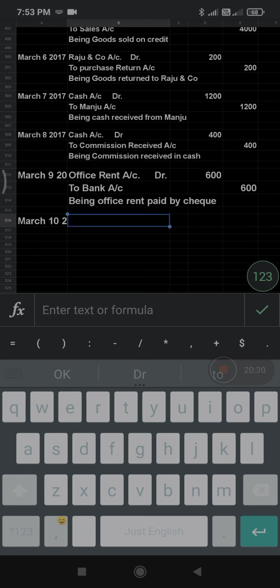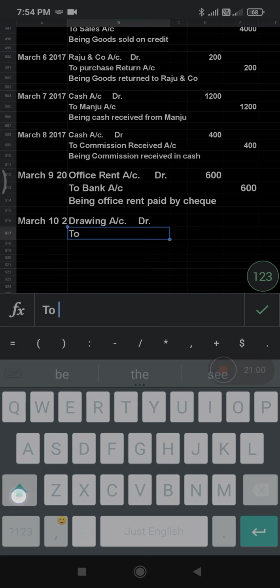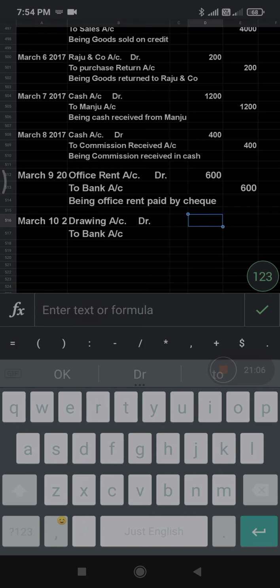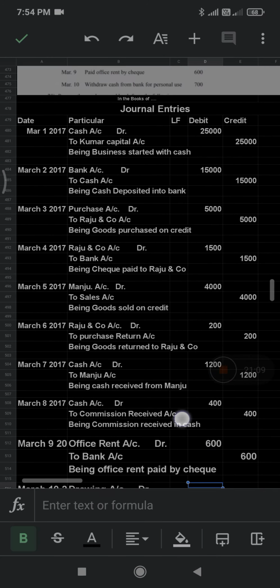So please be clear. Withdrawing cash from business for personal use, you should take as drawings account debit. If the words personal use come, we should take drawings account debit. Drawings account debit to bank account credit, because from the bank cash will be going out.